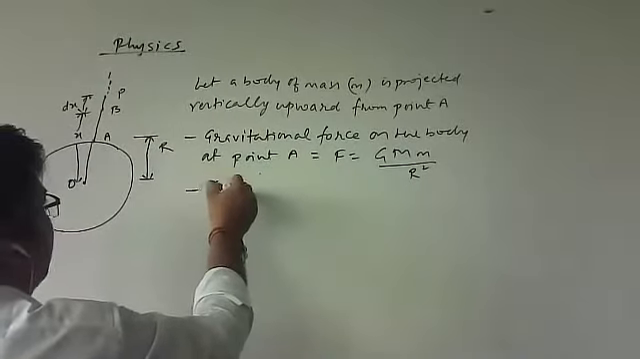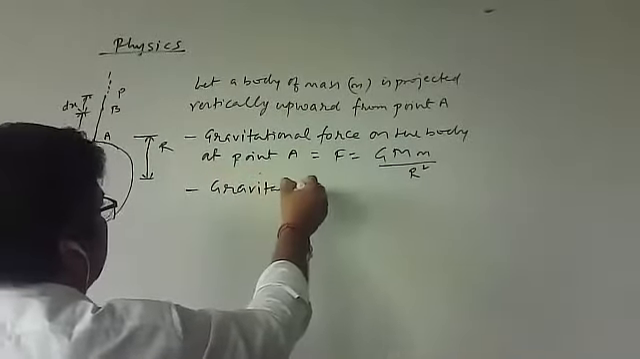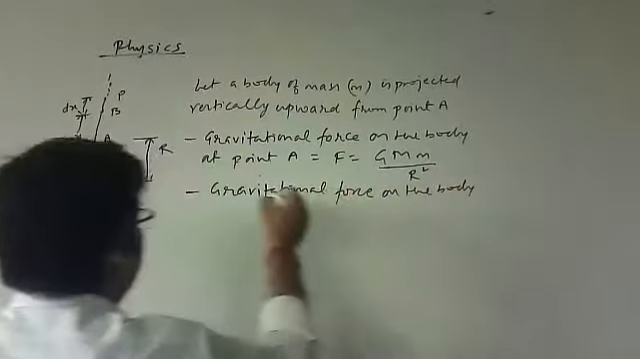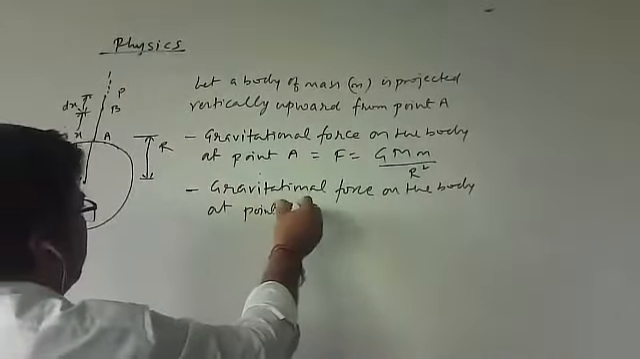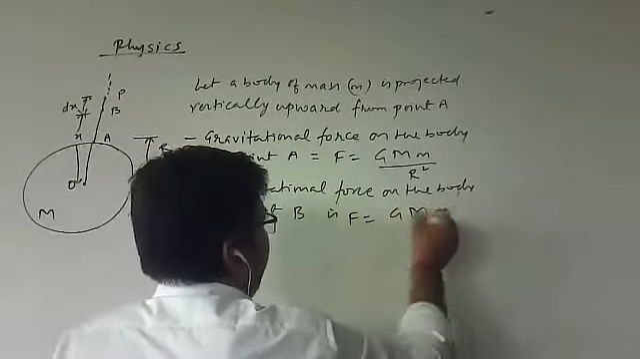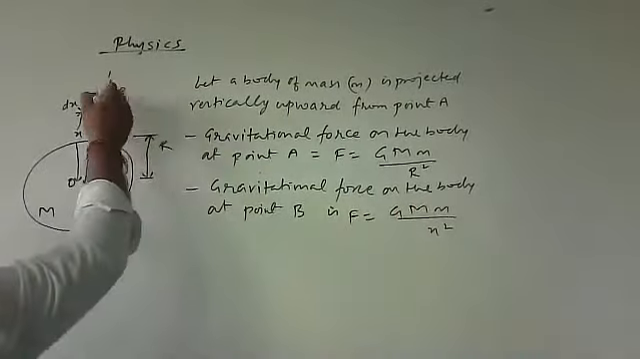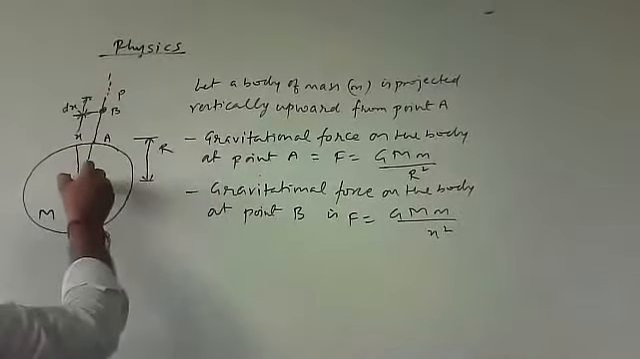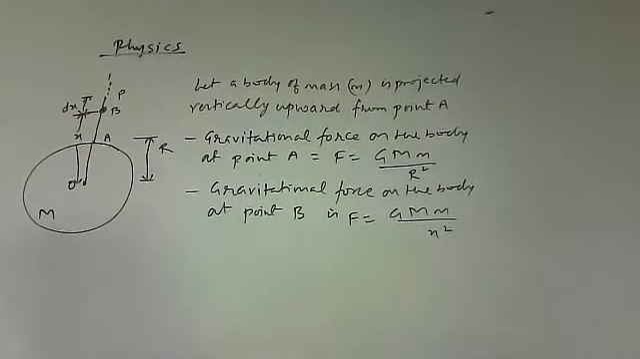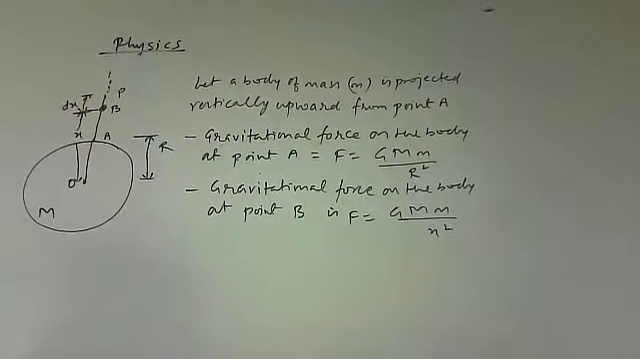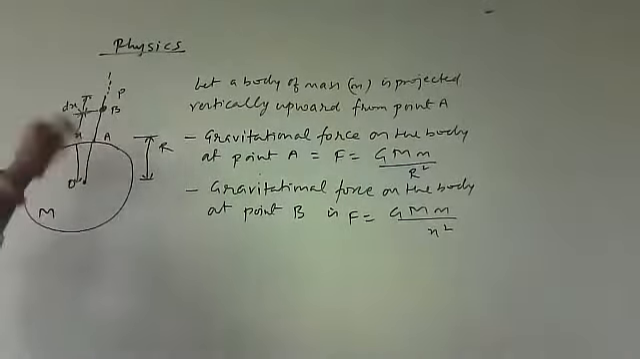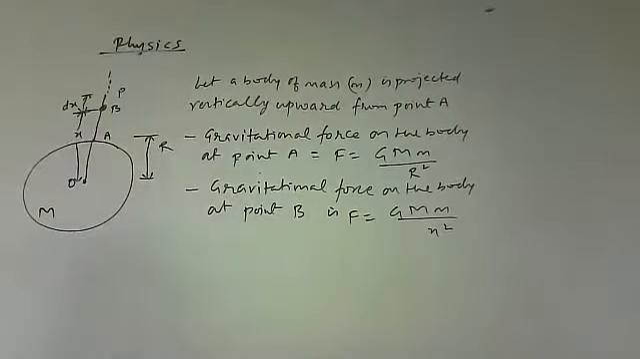Gravitational force on the body at point B, I can write F is equal to GMm by x square. There is no problem, only the distance is taken. The distance of point B is x from the center of Earth, so the gravitational force on the body at point B is F equals GMm by x square. This much force is to be applied on this body if I want to shift the body above from point B.